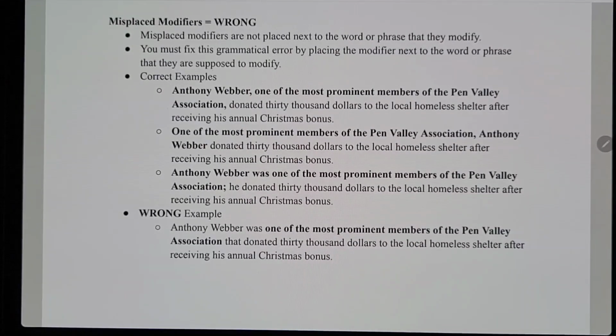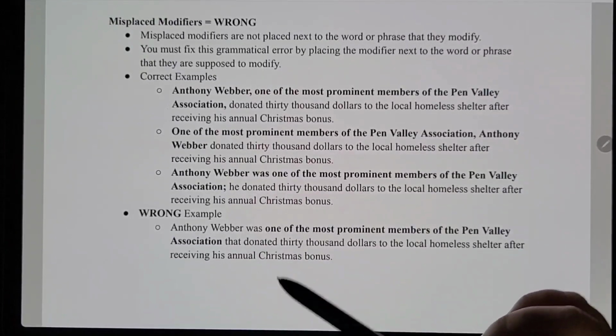So now let's talk about misplaced modifiers. These are also another error, that's why it says equals wrong, because misplaced modifiers are wrong. It's kind of similar to dangling modifiers, except the modifier is not necessarily the part at the beginning of the sentence. Misplaced modifiers are not placed next to the word or phrase they modify, and it's not at the beginning of the sentence where we have that introductory phrase. So you have to fix these, obviously.